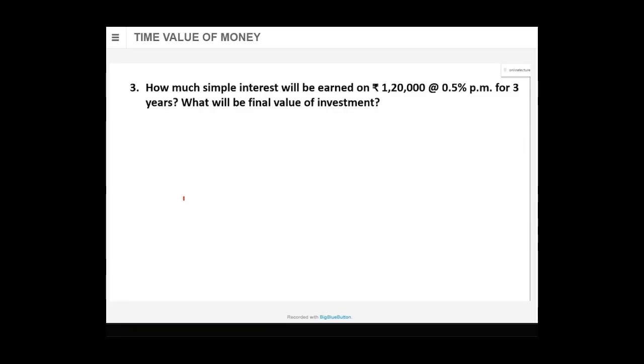First, find out what you have to find out. A is interest. B is the amount. Both. So give me both answers. What will be the final value of investment? Both is required. What is required? What question is asking you?